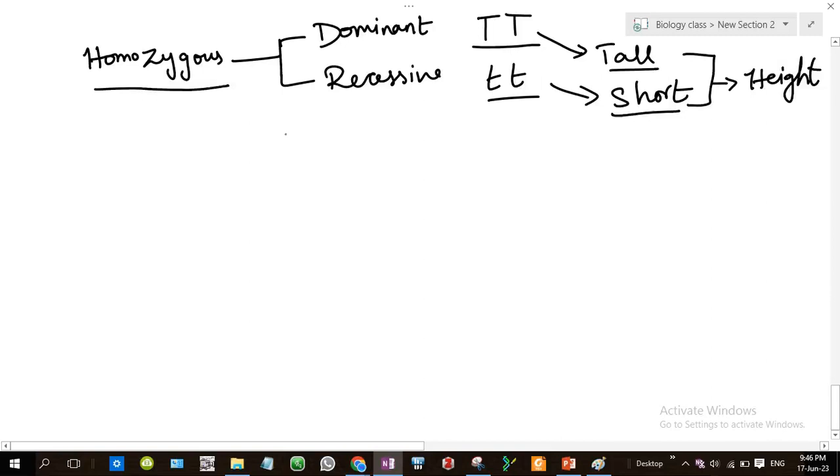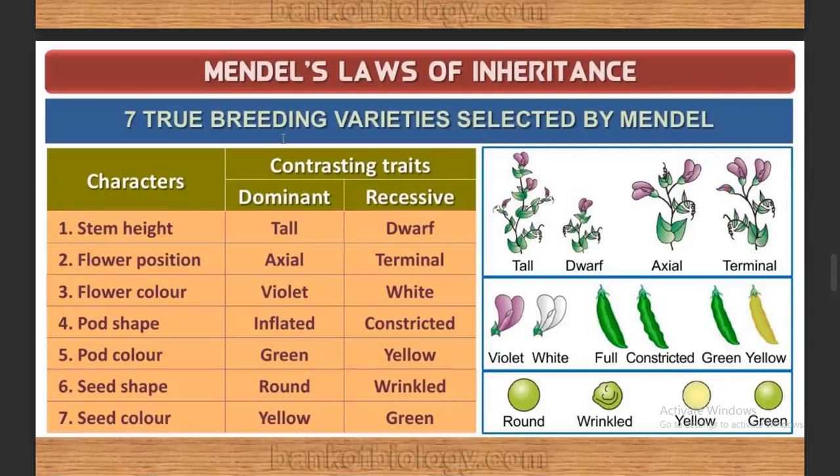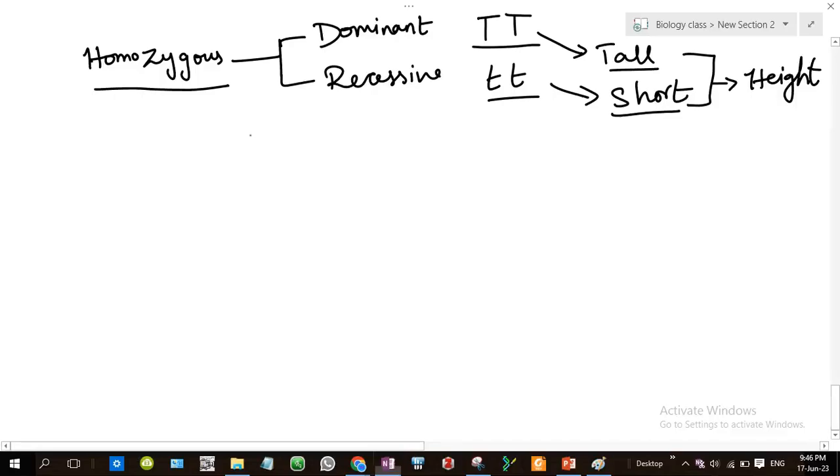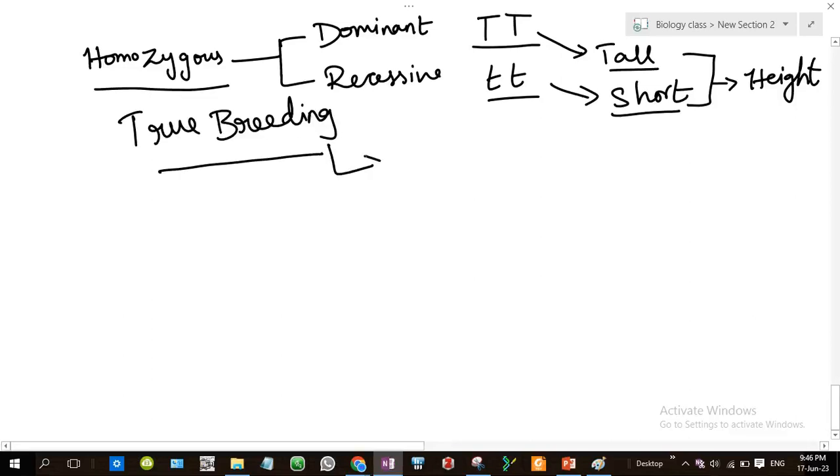Okay, so what is homozygous? We are explaining here true breeding. So true breeding is always homozygous. Okay? Its genotype, the genotype of true breeding, is always going to be homozygous. Either it can be dominant or it can be recessive.